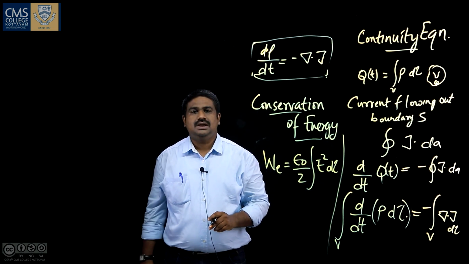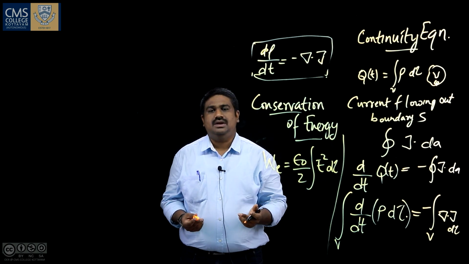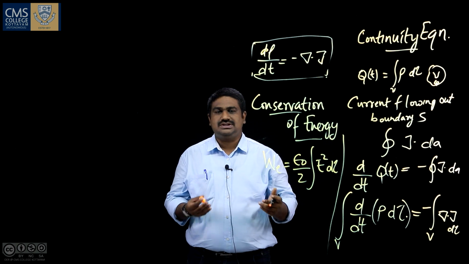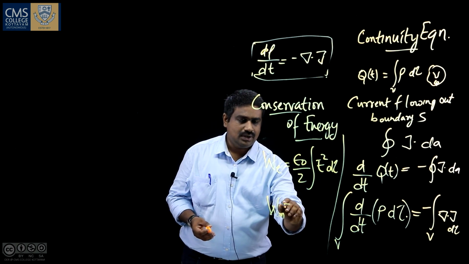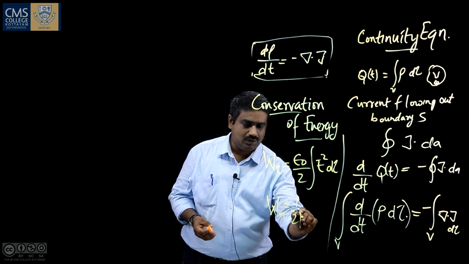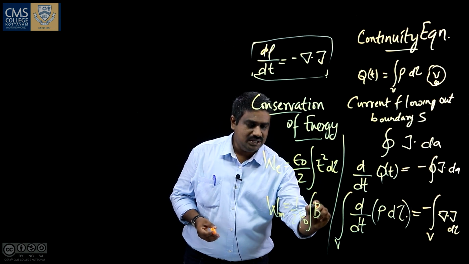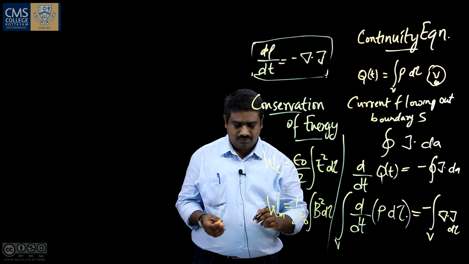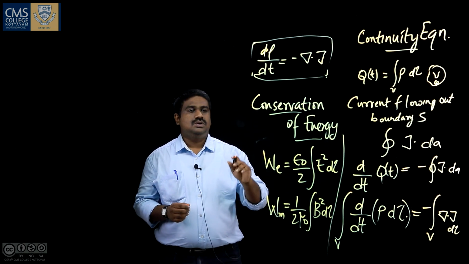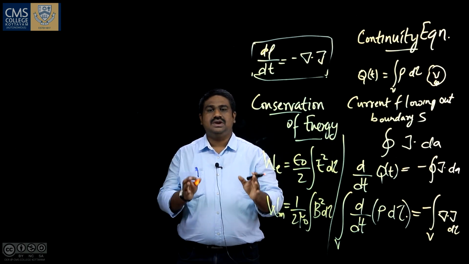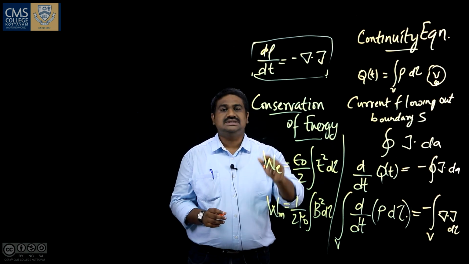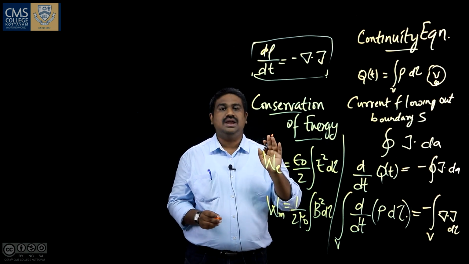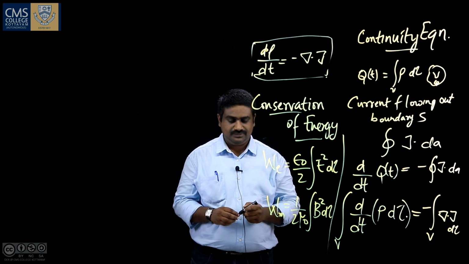Similarly, for a current to keep going against the back EMF, work has to be done. That work is defined as Wm equals 1 by 2 mu 0 integral B square d tau. So this is the work done to keep the charges together and to keep the current going. That is the energy stored in the electromagnetic field.